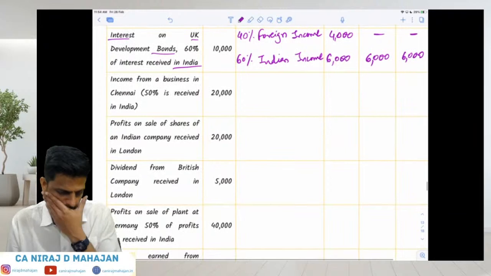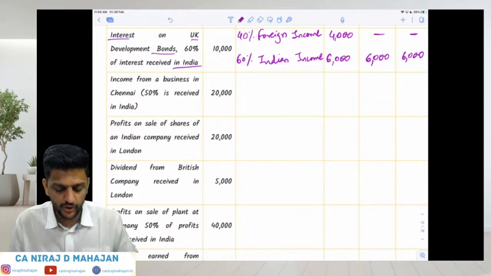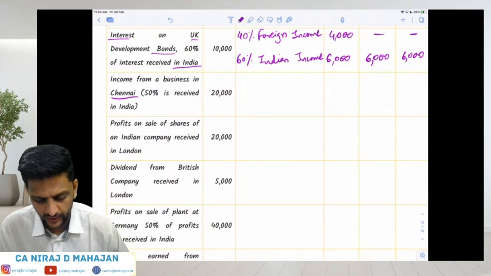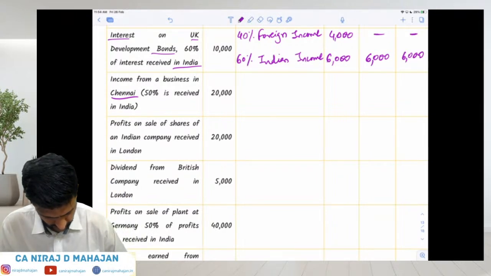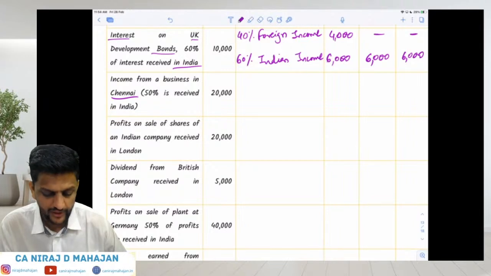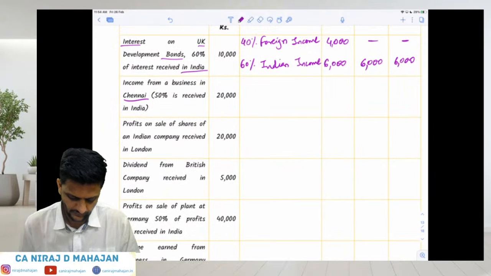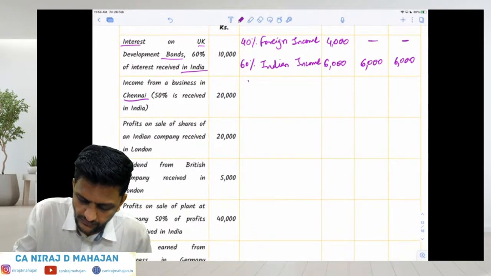Second, income from business in Chennai, 50% is received in India. Again, we'll have to split here 50-50% or what? Tell me.